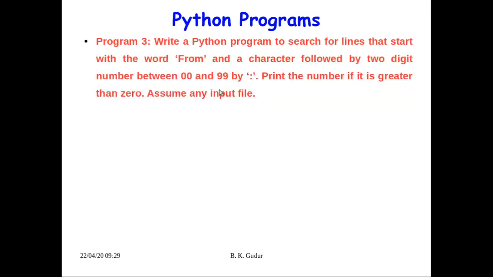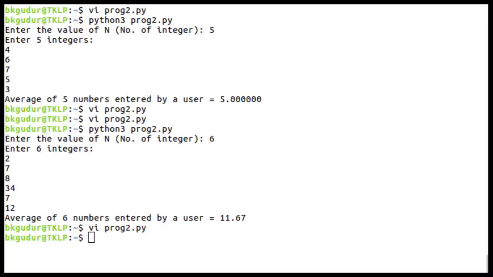It should search for such a line, and if that line is found, it should extract the number, and if the number is greater than 0, then print the number. And for that purpose we can assume any input file, means we may ask the user to enter the file, or otherwise we can directly assume the file in the program itself, right? So let us write this program. Now the name of the program file, I'll give it as prog3.